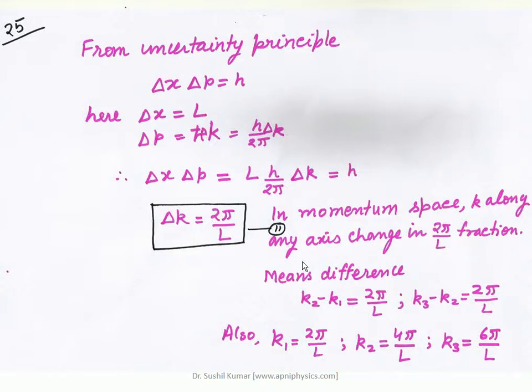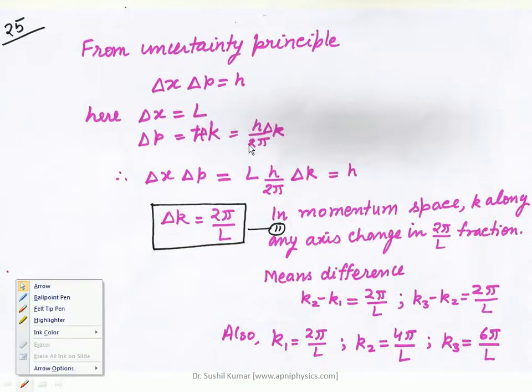When we use this uncertainty principle for this particular situation, where we have considered the length of the crystal is L, delta x will be L, and delta p we know will be h cross delta k, where h cross is equal to h upon 2 pi.